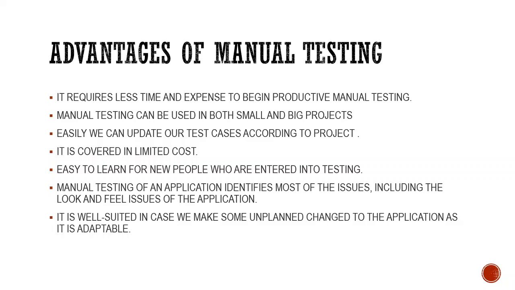Seventh, it is well suited when we make unplanned changes to the application, as it is adaptable. There may be a case where we need to change some functionality, like we have a login and need to add a new feature such as two-step authentication or two-step verification. Manual testing is very good at adapting to those unplanned changes, while in automation we need to write each and everything.